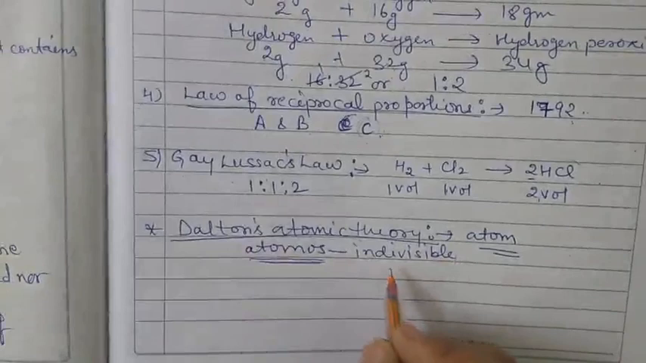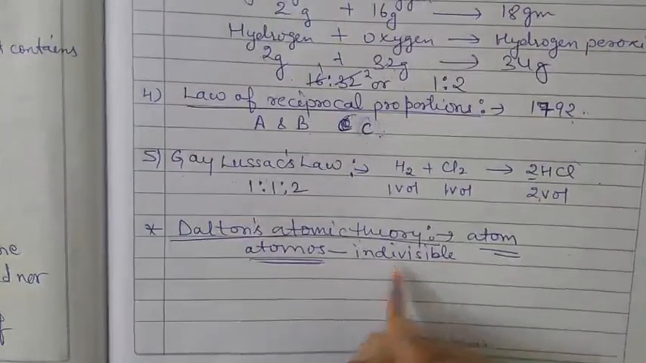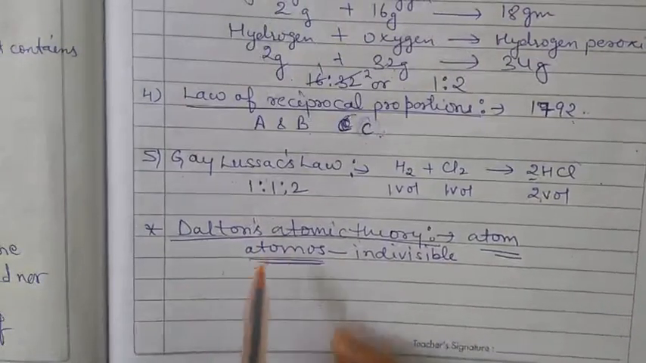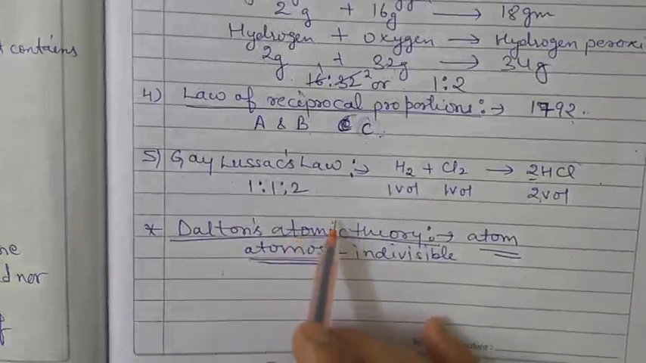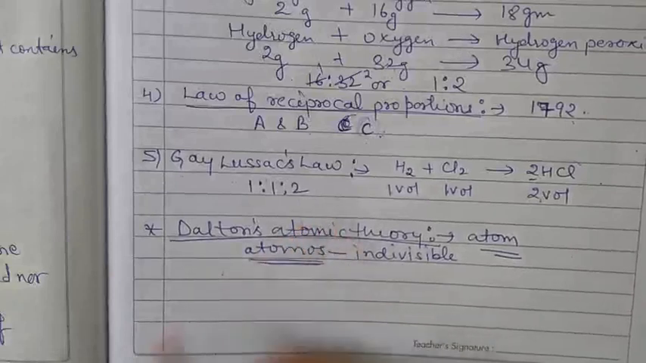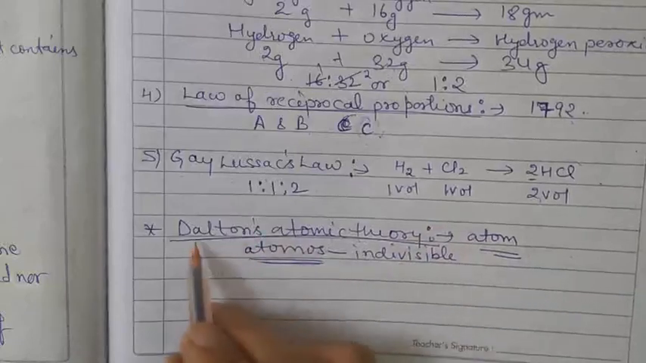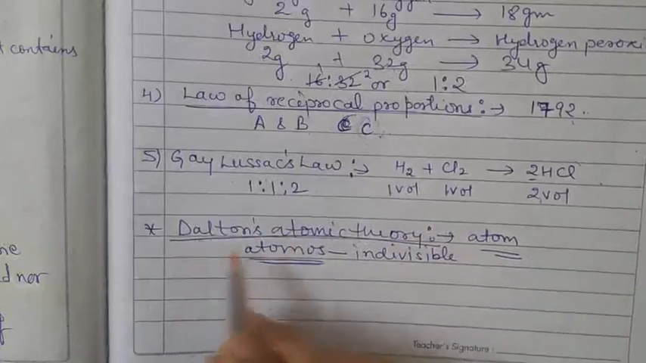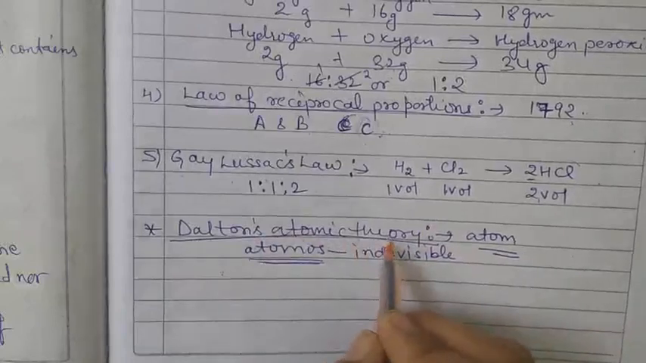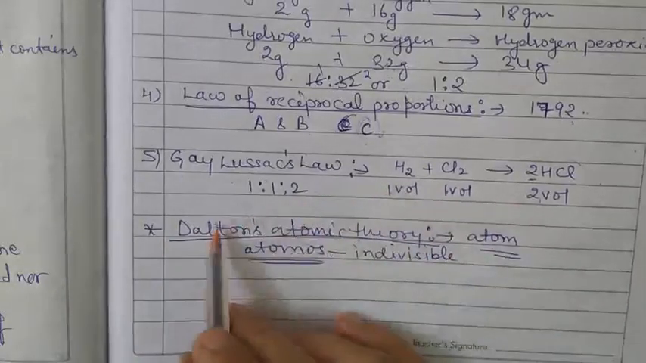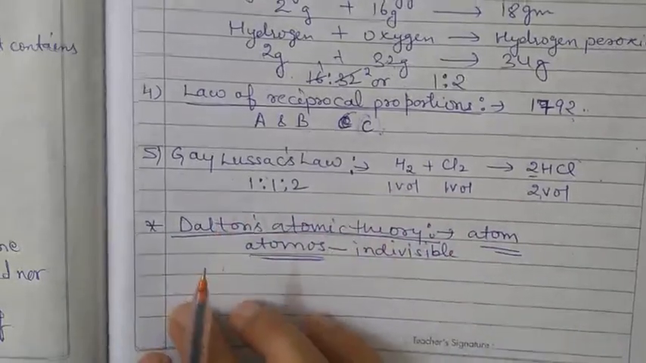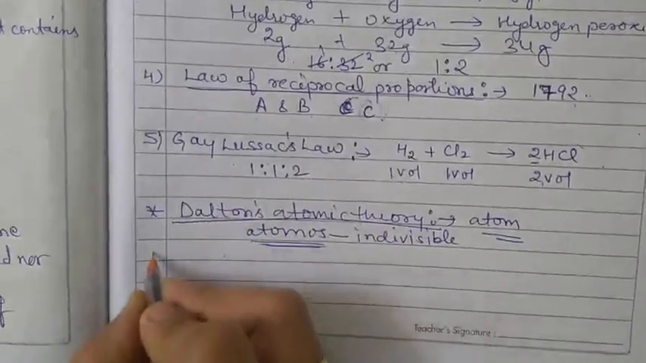So John Dalton gave that theory in the form of what is known as Dalton's atomic theory. Clear? Dalton's atomic theory has many postulates, so let us discuss the postulates one by one.